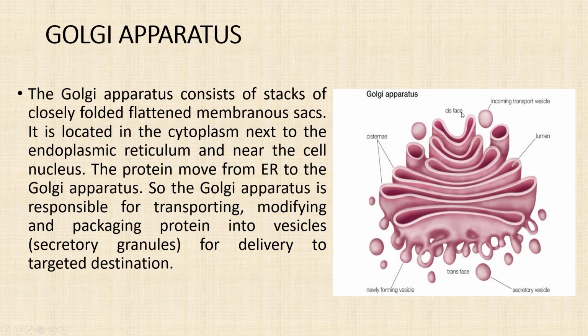The cis face is where the substance enters from the endoplasmic reticulum, and the trans face is the exit of the substance into the vesicles to be stored. This Golgi apparatus is the distribution and shipping department of the cell's chemical products.